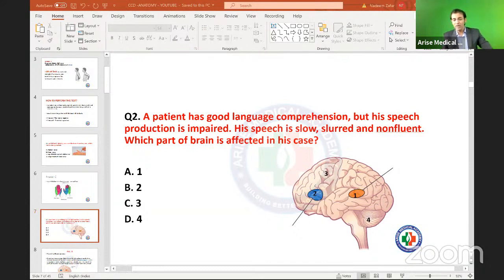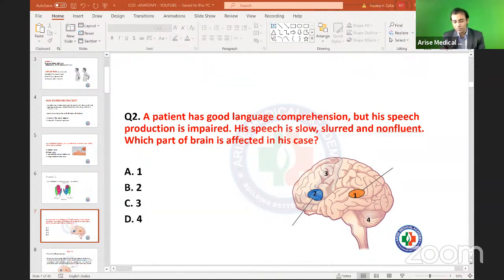Whenever there is a lesion in the Wernicke's part, there will be a problem in the comprehension and in the planning. After that, the patient will be having something like word salad. I hope you understand word salad. The patient will be having word salad.